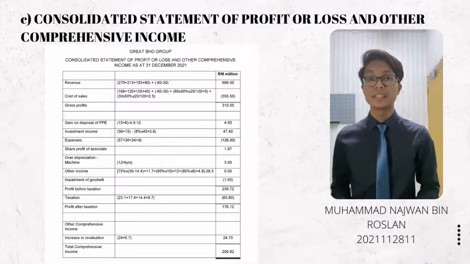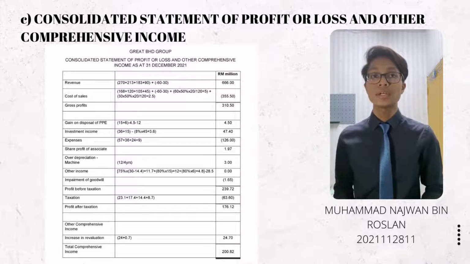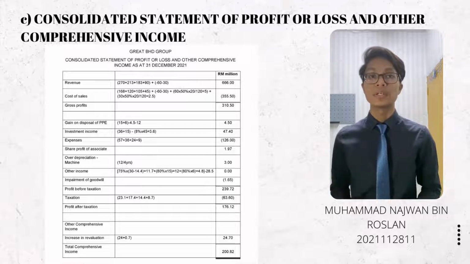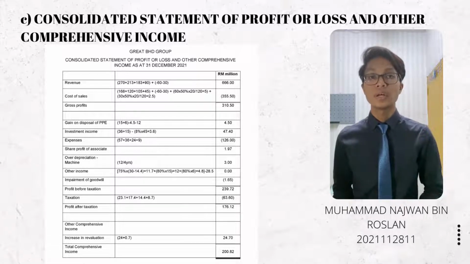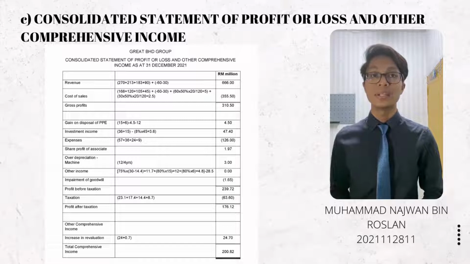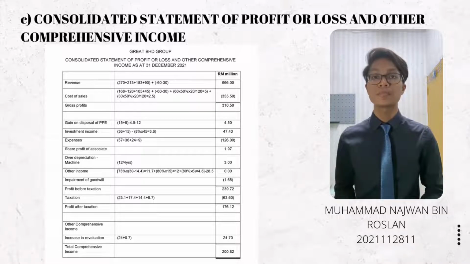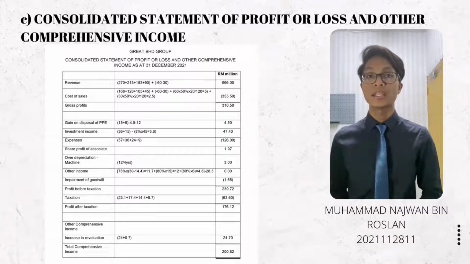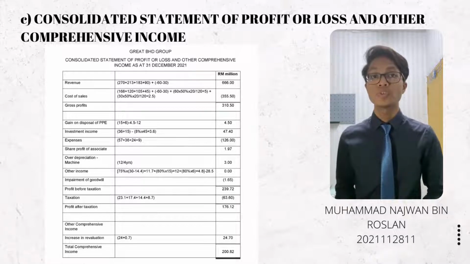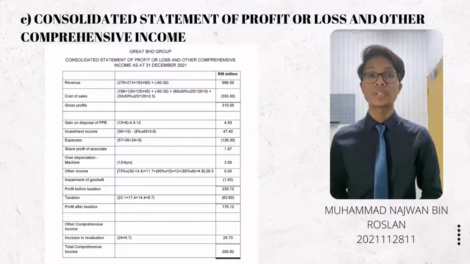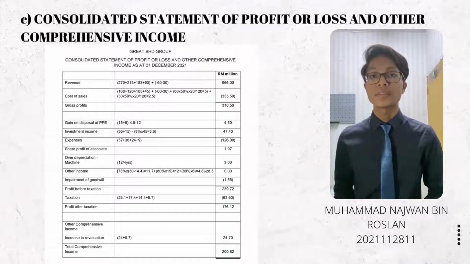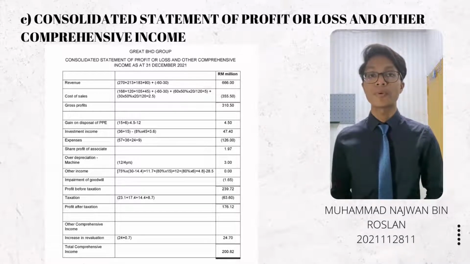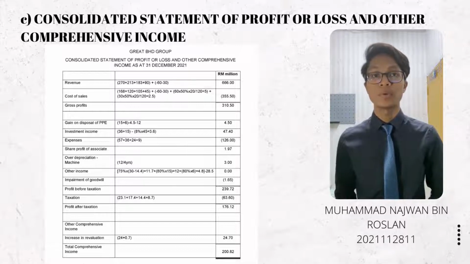The second item is cost of sales. Firstly, we must total up the cost of sales of the parent and the subsidiaries, and then we minus the intercompany sales, 60 million and 30 million, and add up the unrealized profit, 5 million and 2.5 million. So we will get the total cost of sales of 355.5 million.